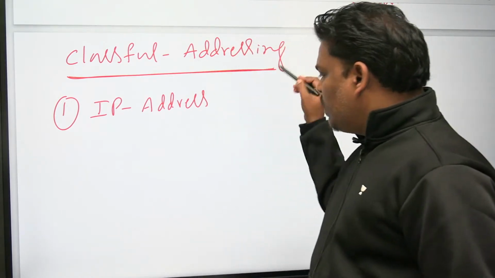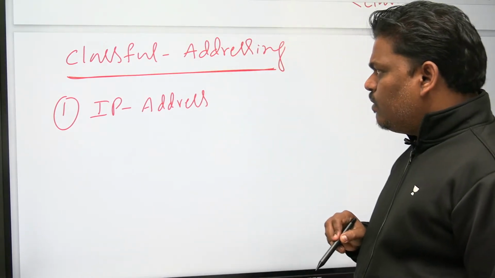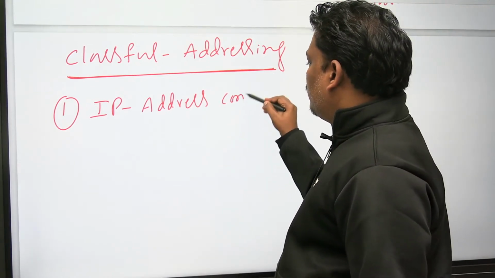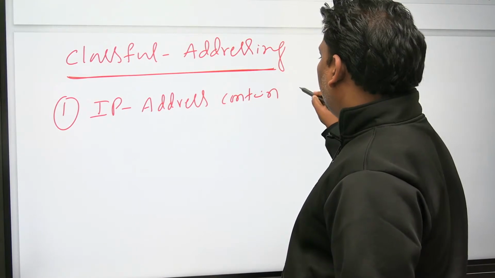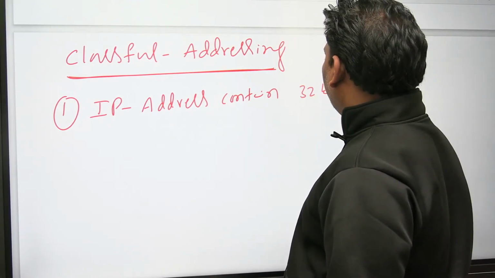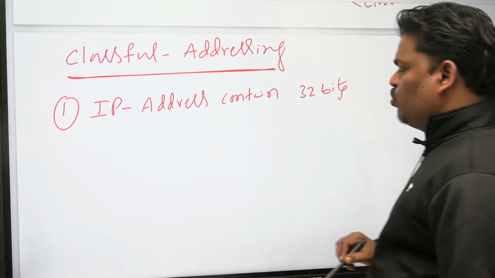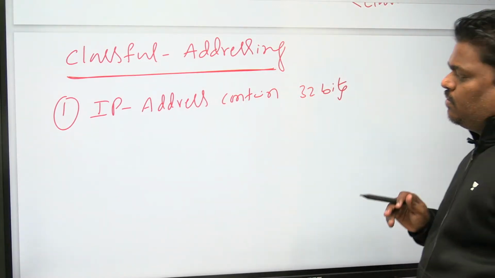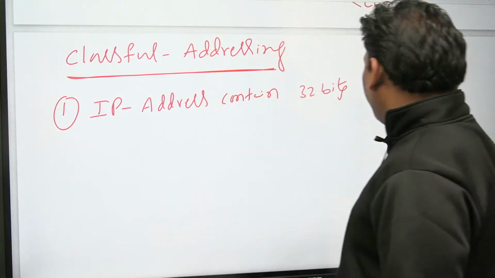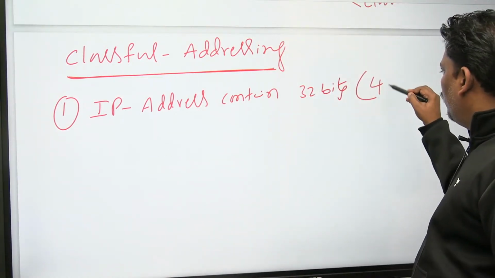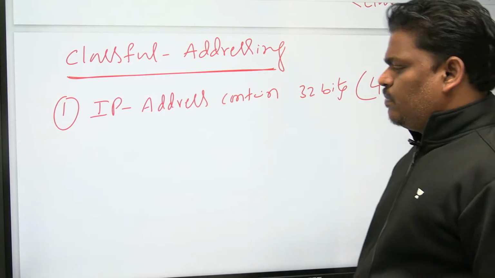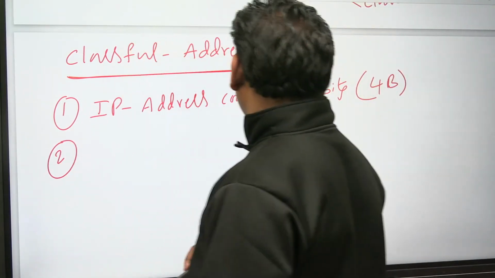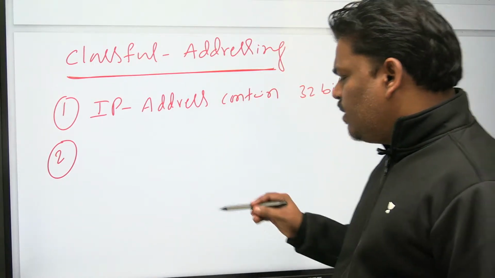I am writing the word classful address. Please be careful. Classful address: IP address contains 32 bits. 32 bits means 4 bytes. Second point: IP address contains 32 bits, 4 bytes. That is okay. Next one.